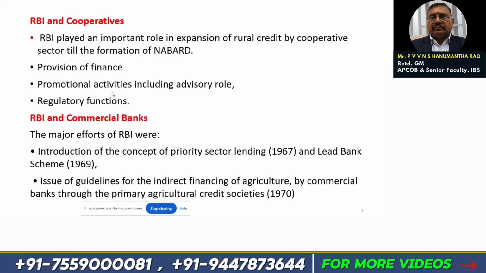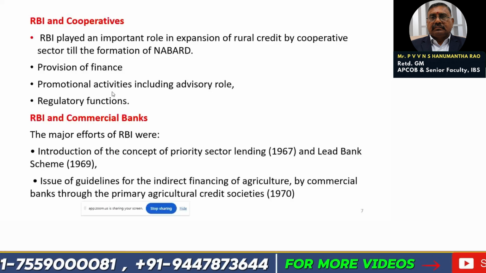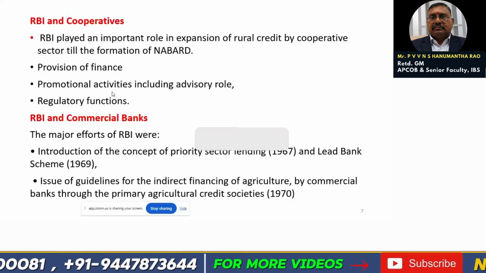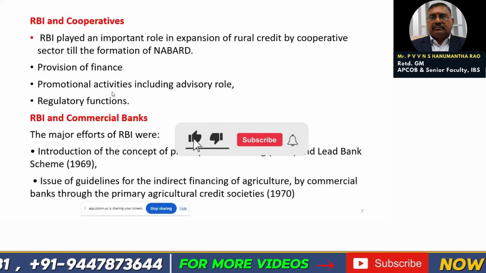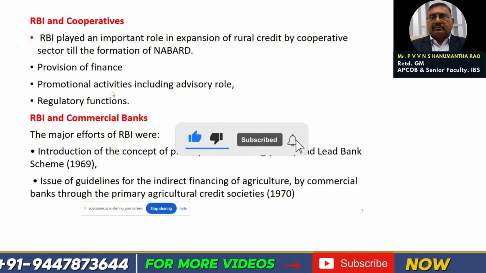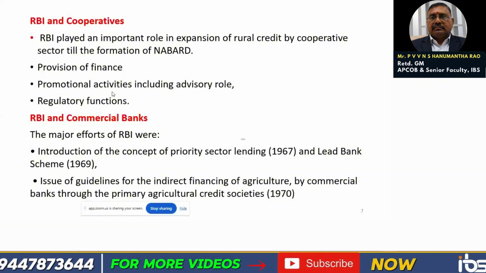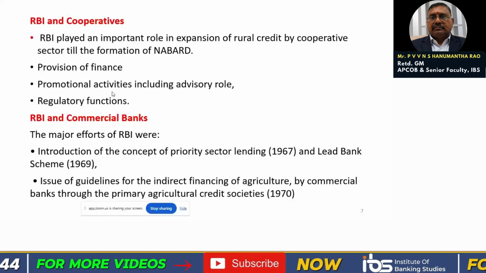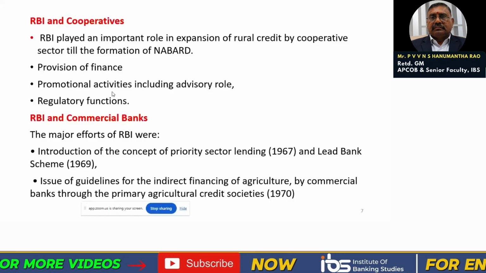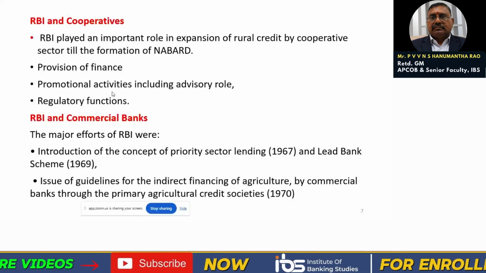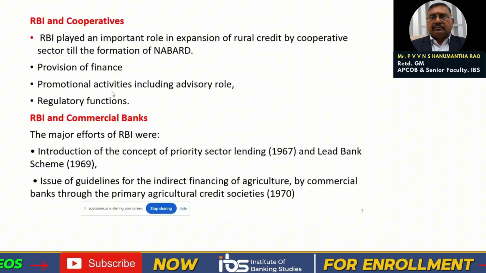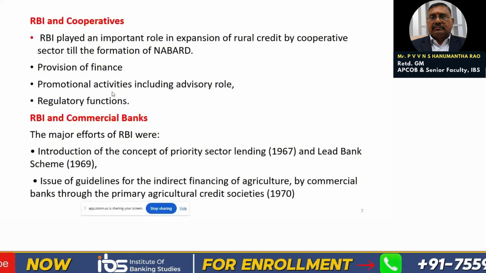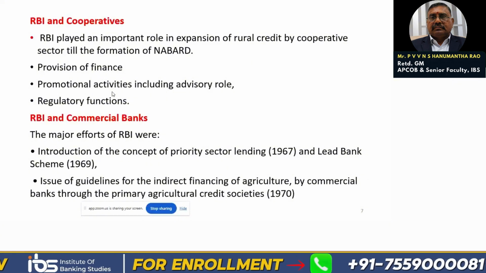So in the absence of commercial banks in the rural areas, Reserve Bank of India obviously had to go to cooperative banks. Okay, so RBI played an important role in expansion of the rural credit by the cooperative sector till formation of NABARD. NABARD was formed in the year 1982. By 1982, the second batch of nationalization was also over. Second batch of nationalization 1980. First batch of nationalization in 1969. So after the second batch of nationalization, NABARD has come into existence.